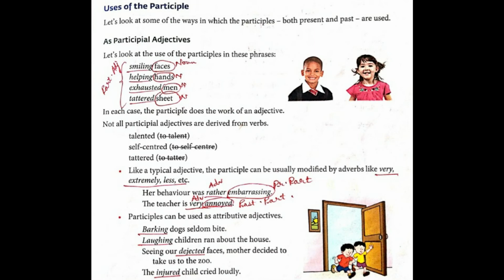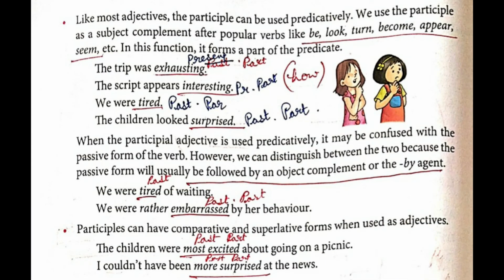Next one, seeing our dejected faces, mother decided to take us to the zoo. So dejected, sad faces. Underline dejected and write over there past participle. Which faces? Mama is watching which faces? Dejected faces. So here dejected will be a past participle. Next one, the injured child cried loudly. Which child cried loudly? About whom are we talking? The injured child. So here injured is a past participle. Now we shall read on page number 112.